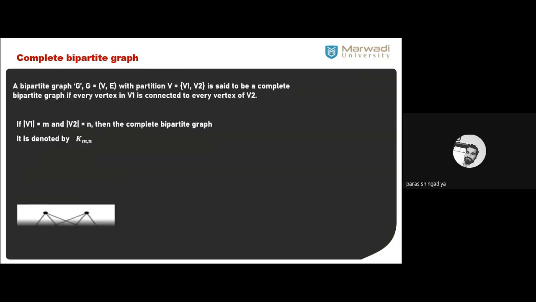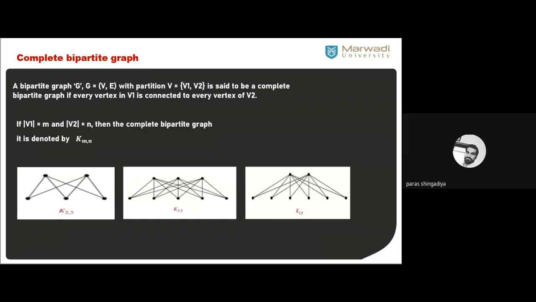So in the last lecture, we discussed the complete graph, complete bipartite graph, definition of bipartite, and its various examples. After that, we discussed the next definition, that is subgraph.